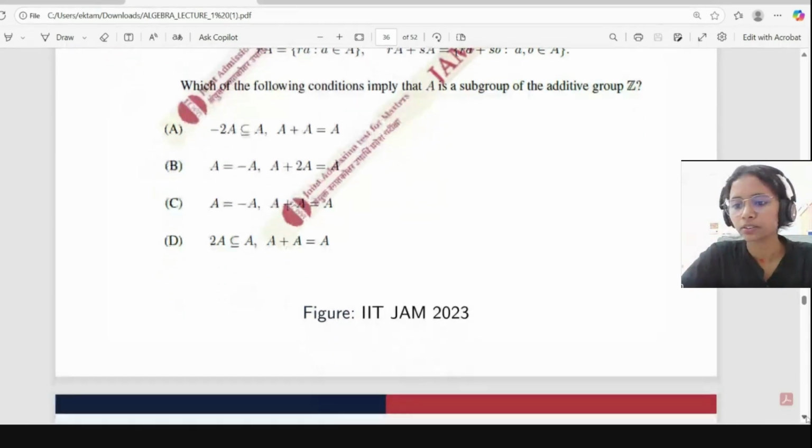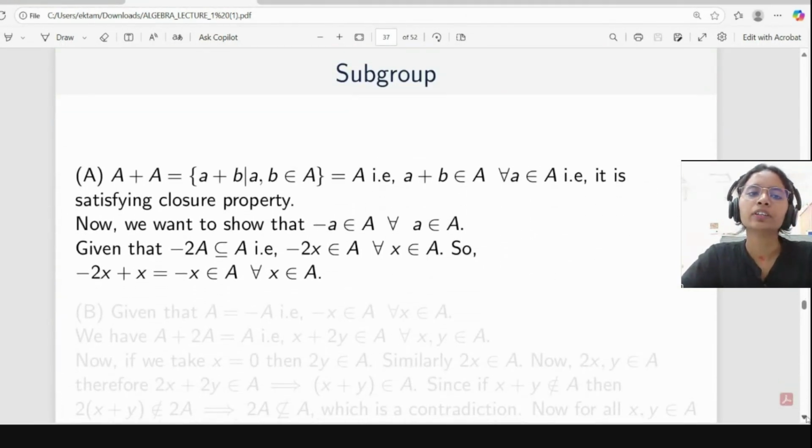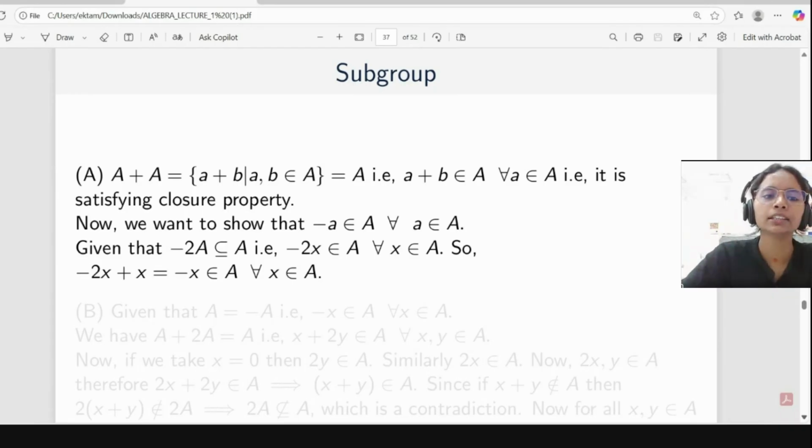Okay. So now we will see the solution. What do we mean by A plus A equal to A? A plus A equal to A is nothing but a plus b such that a, b belong to A. So from A plus A equal to A, we can say that it will satisfy the closure property. Suppose we have two elements a and b belonging to A. If we take addition, this set is equal to A. It means a plus b belongs to A only. So from here we can say this is satisfying the closure property.